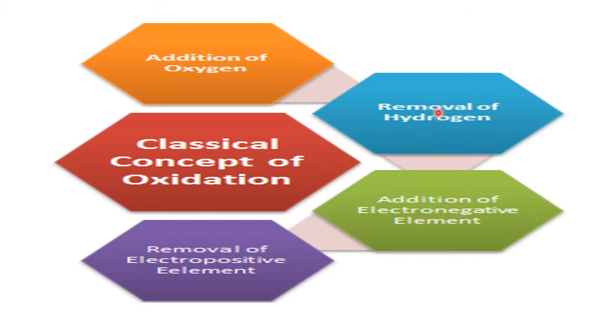Now keeping this point in mind, removal of any electropositive element. That means in four ways we can define oxidation. First, addition of oxygen, or addition of electronegative element, or removal of hydrogen, or removal of electropositive element. So this is called oxidation.